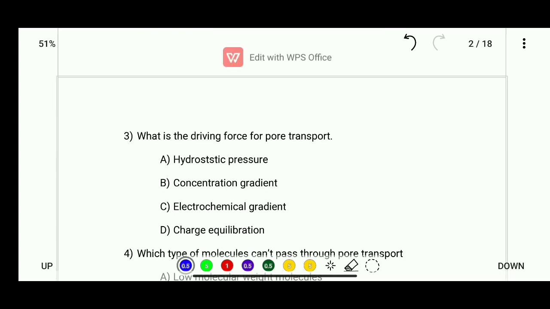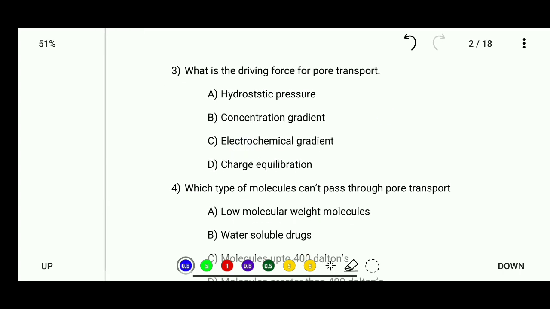Let's talk about question number 3. What is the driving force for pore transport? Here options are hydrostatic pressure, concentration gradient, electrochemical gradient and charge equilibrium. So the correct answer, the driving force for pore transport is hydrostatic pressure.